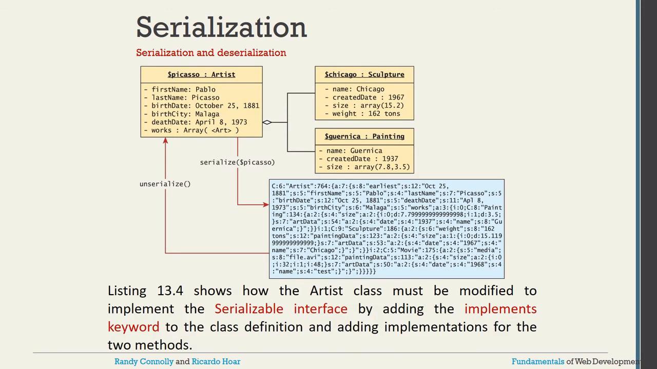This is one very simple example of how the Artist class must be modified to implement the Serializable interface, by adding the implements keyword to the class definition and adding the implementation for the two methods. This is a very small example regarding serialization.